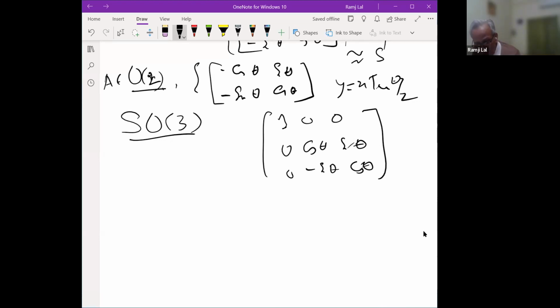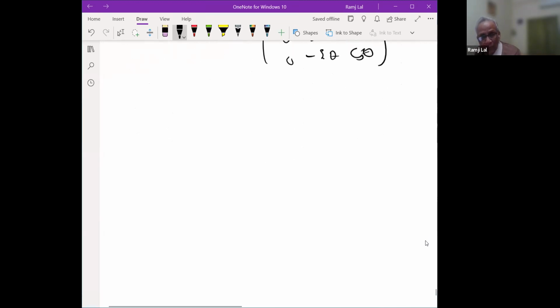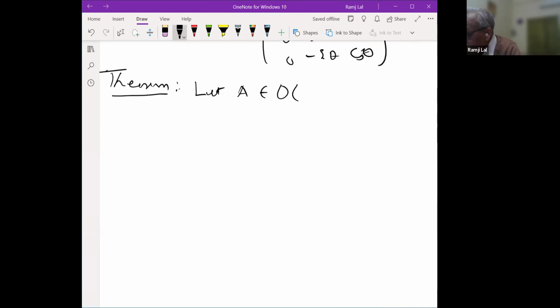Now this result we wanted to generalize further, in a more general setting. So the theorem which we want to prove is the following. Theorem: let A be a member of On. This is orthogonal geometry, the geometry of orthogonal transformations, so to say. So let A be a member of On. Then